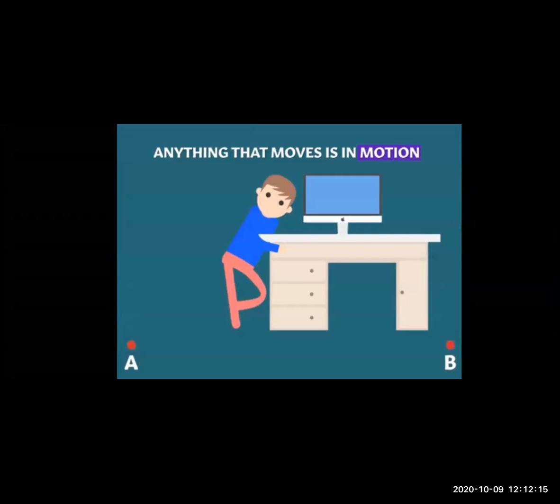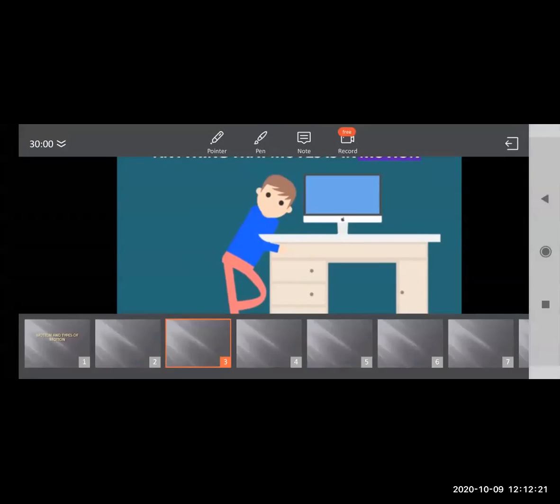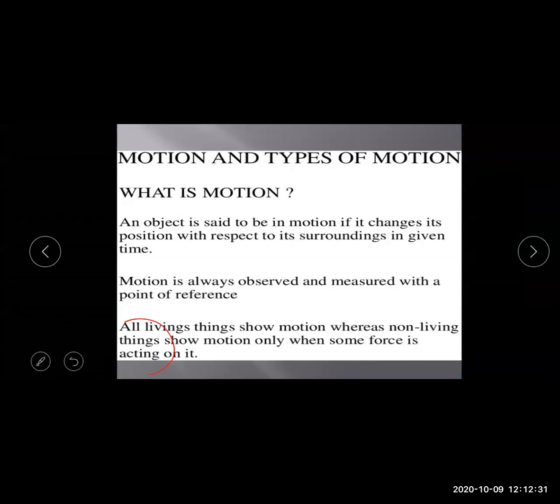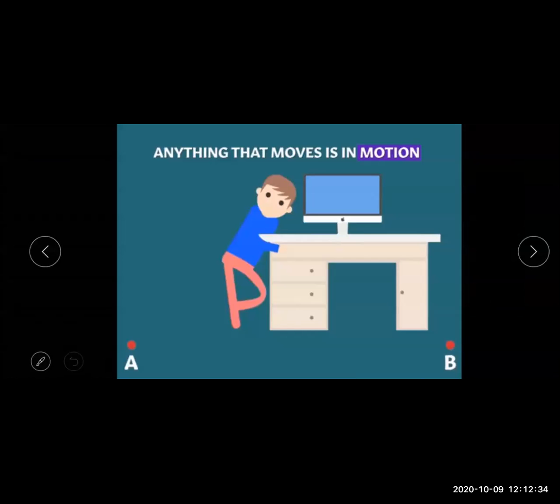Now here is another example I would like to give you about motion. Here you can see two points, point A and point B. The table was near place A. The boy has changed the table's place from A to B. So anything that moves is known as motion.